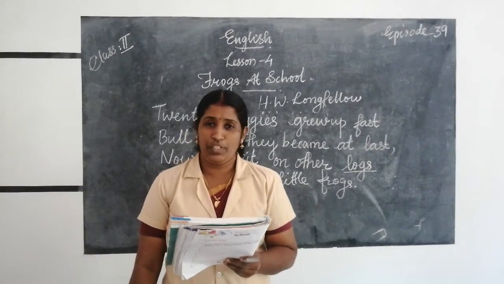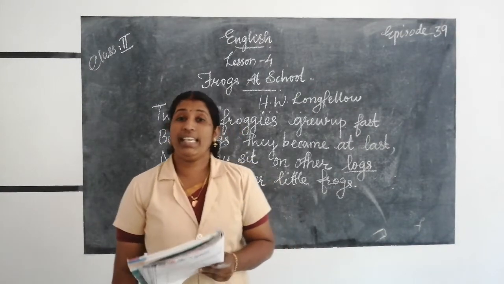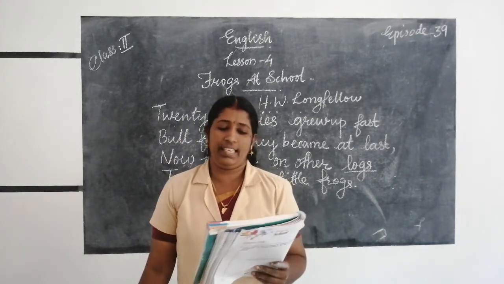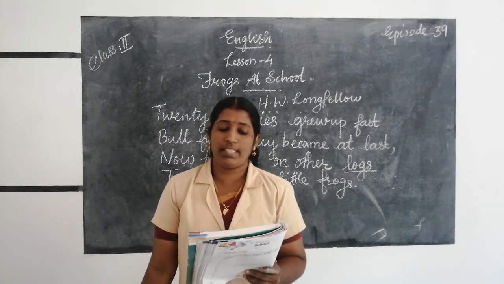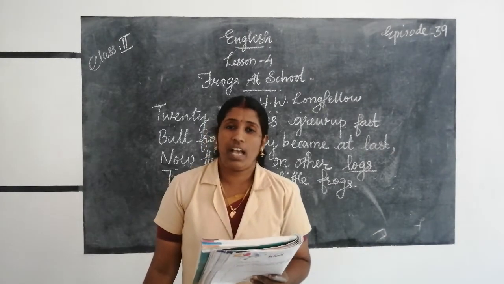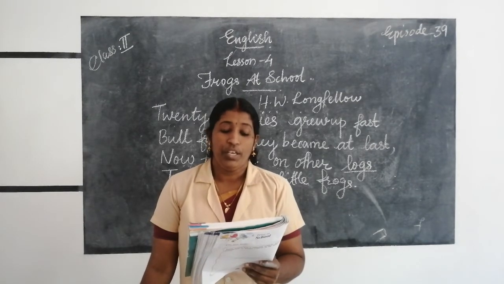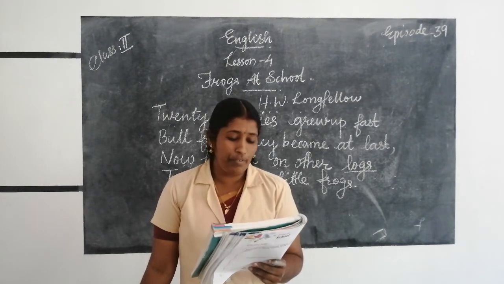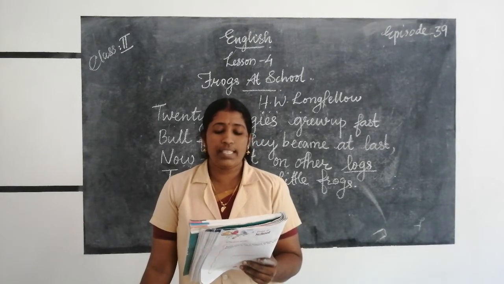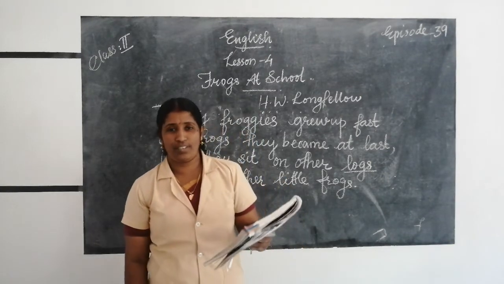20 froggies went to school, down beside a rushing pool. 20 little coats of green, 20 vests all white and clean. We must be in time, said they. First we study, then we play. That is how we keep the rule when we froggies go to school. 20 froggies grew up fast. Bullfrogs they became at last. Now they sit on other logs, teaching other little frogs.